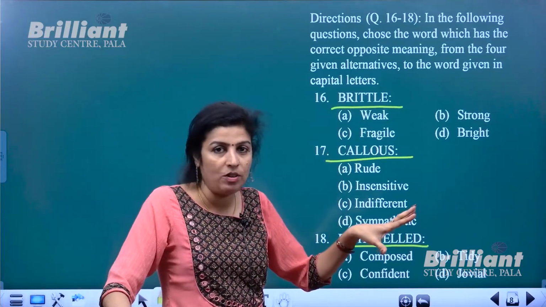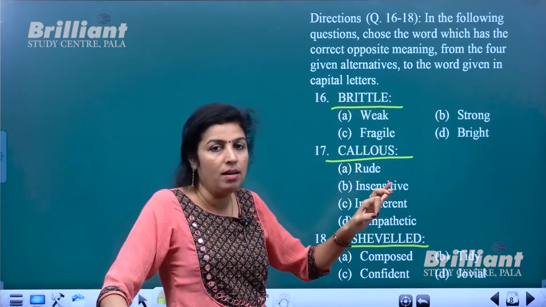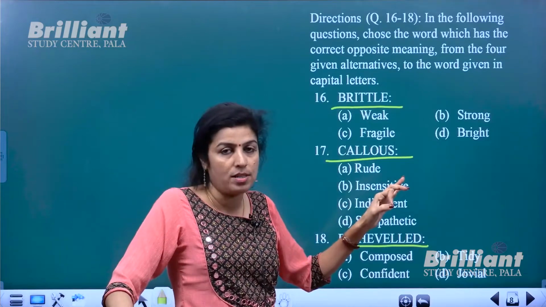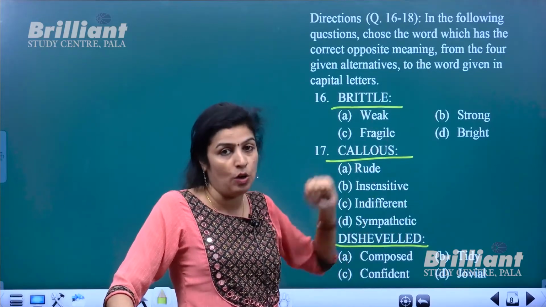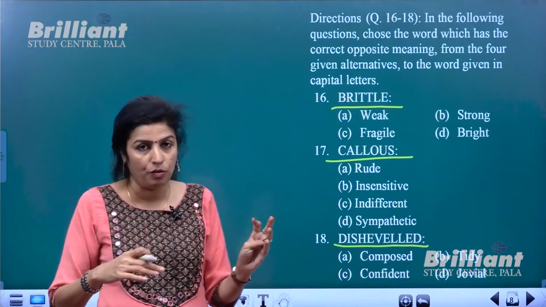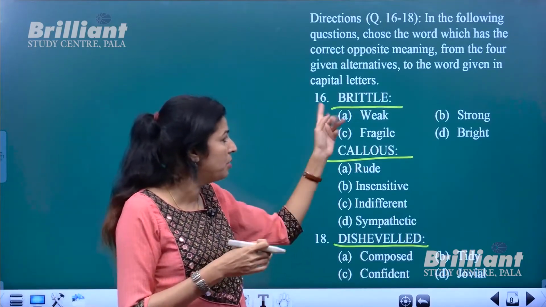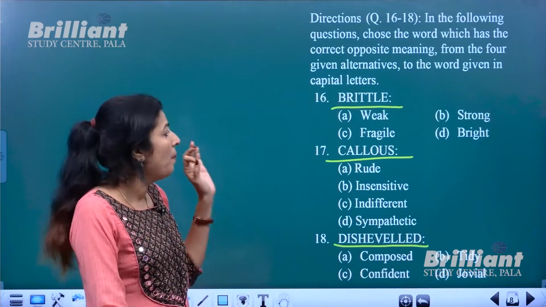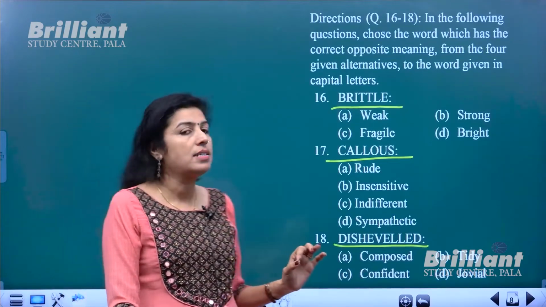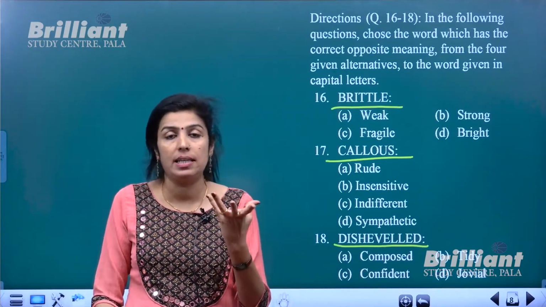So whatever it be, the first thing to solve this question is that you need to know the meaning of the word. Otherwise you will not be able to find the synonym or antonym. Okay, so here the first word is brittle. So brittle actually is something which is easily breakable.